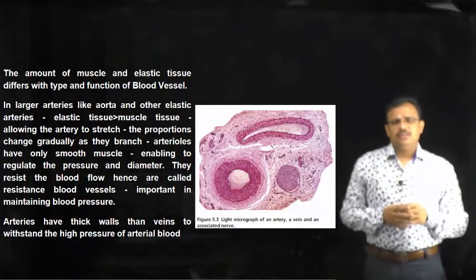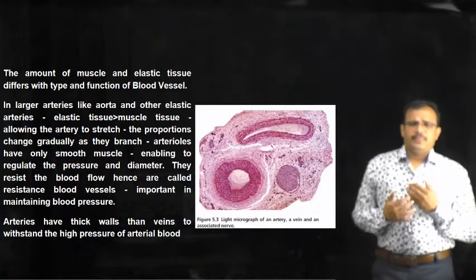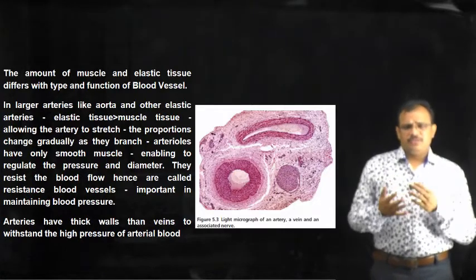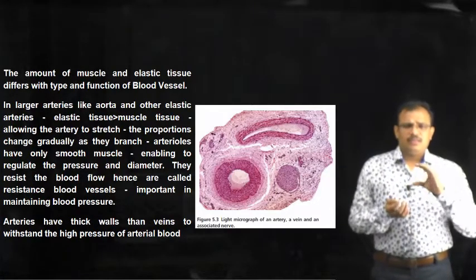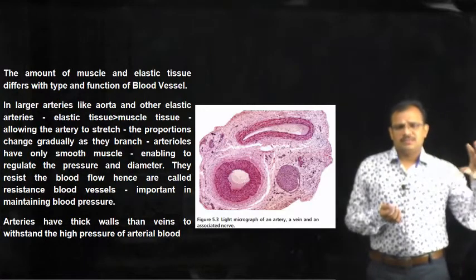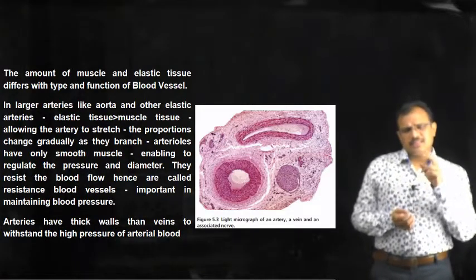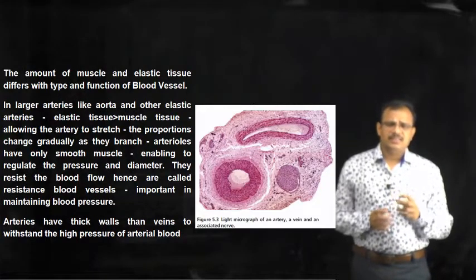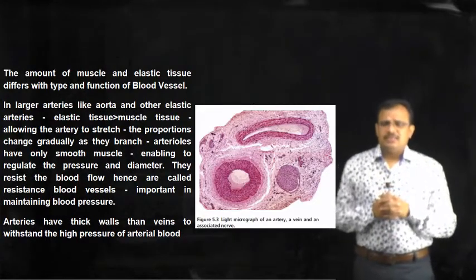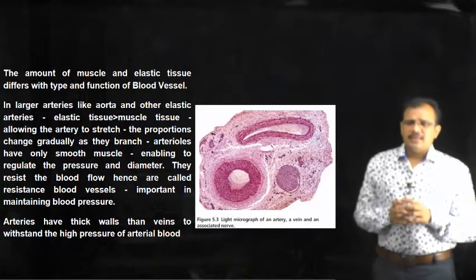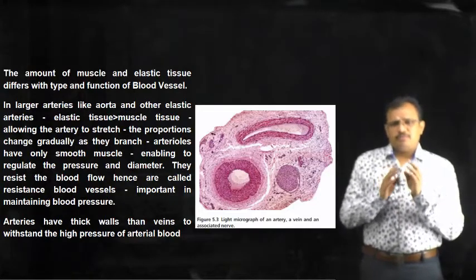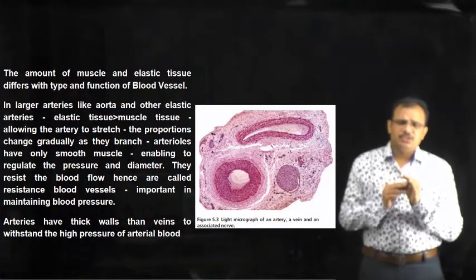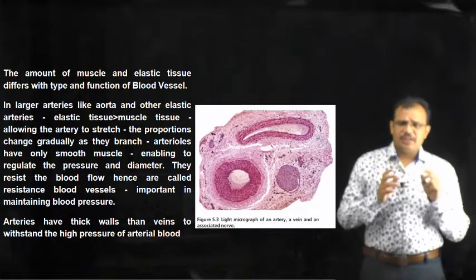So, generally we can feel the pulse, and if we see the pulse, we can see the throbbing movement of the pulse. This is because of the elastic nature of that particular blood vessel, and here larger arteries have more elastic tissue, whereas the proportions of elastic tissue and muscle tissue gradually change.